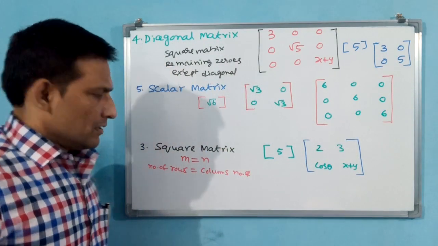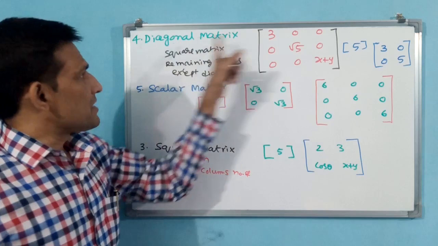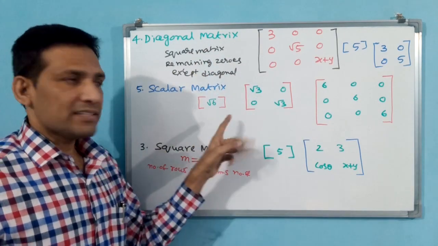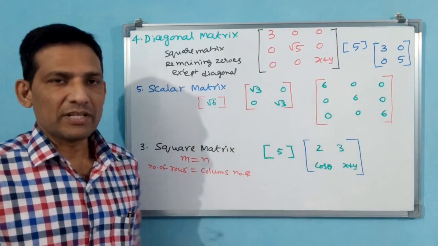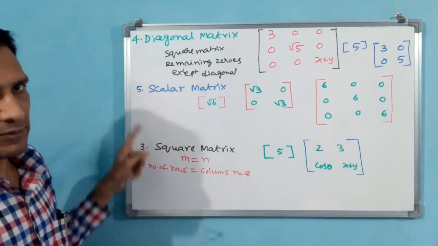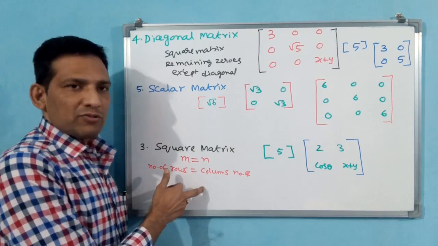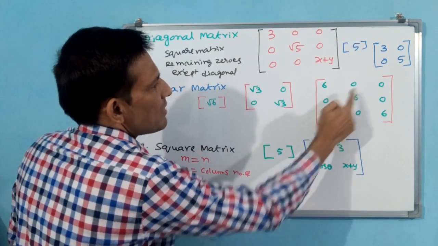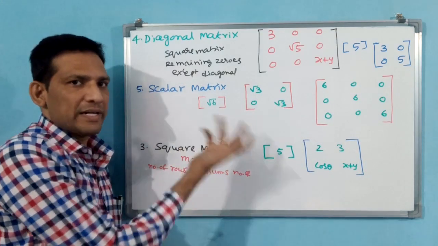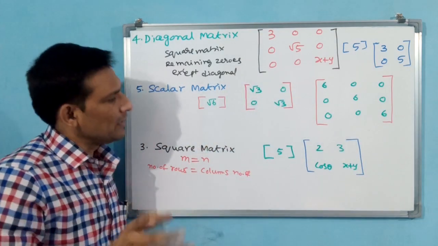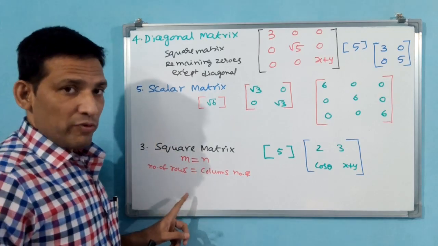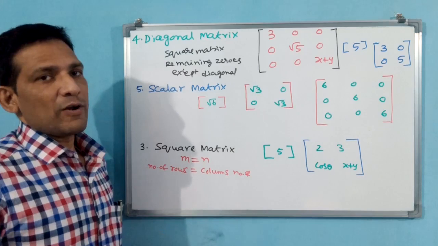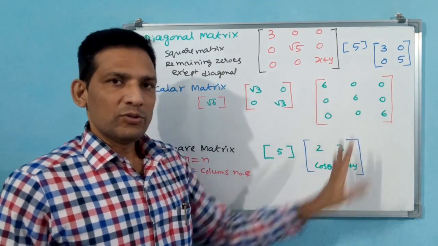Now we know square matrix and diagonal matrix. Like square matrix and diagonal matrix, a scalar matrix is also a square matrix. After square matrix, it should be a diagonal matrix, with the remaining entries all zeros. This is also a diagonal matrix, as I explained to you. So first it should be a square matrix, then a diagonal matrix, then we come to scalar matrix.